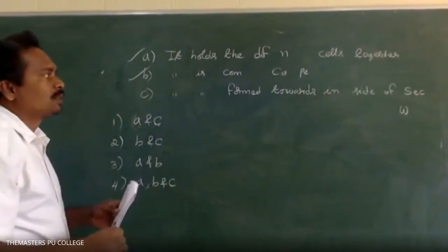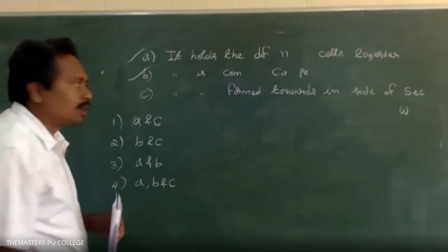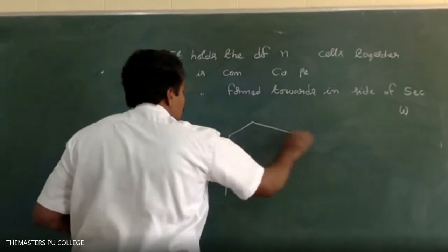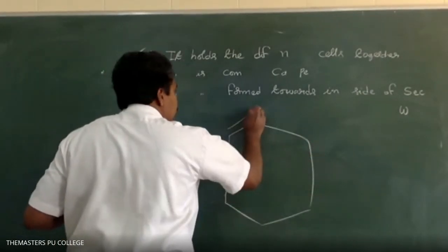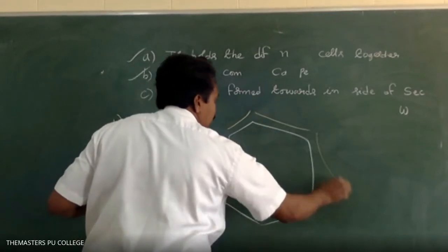What about C? It is formed towards the inner side of the secondary wall. It is actually formed at the outer side of the primary wall.